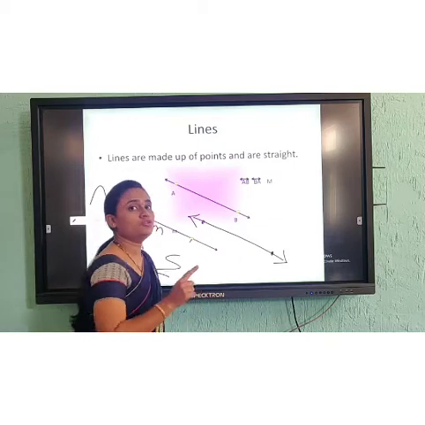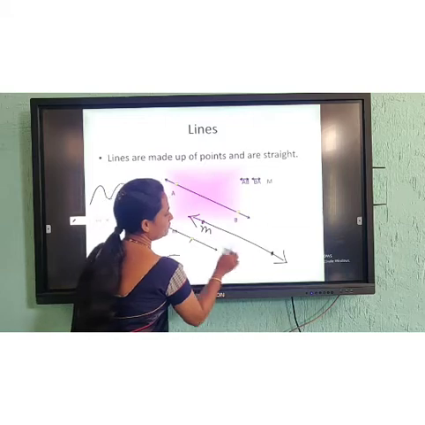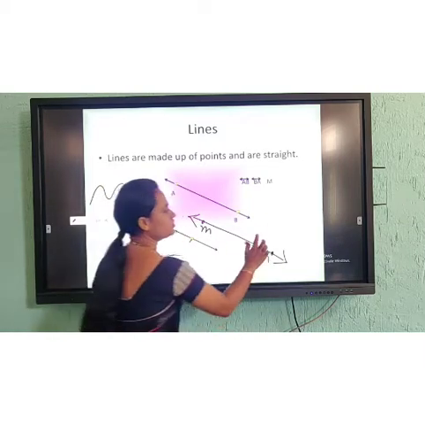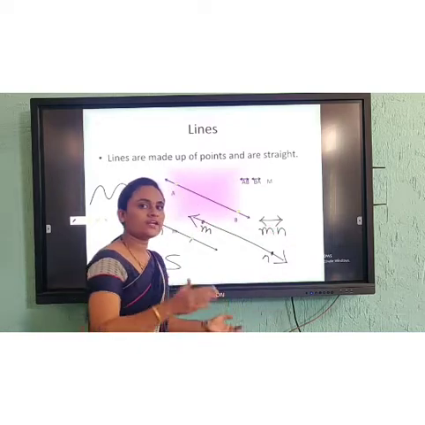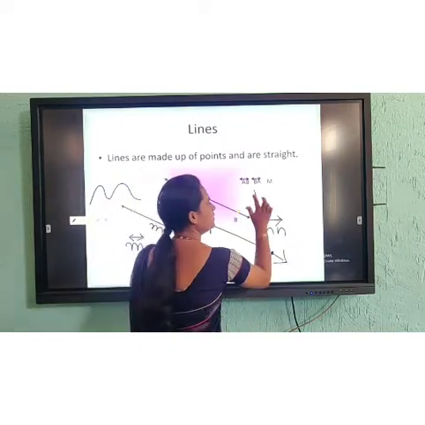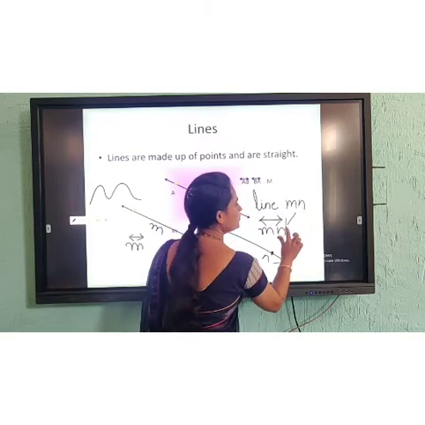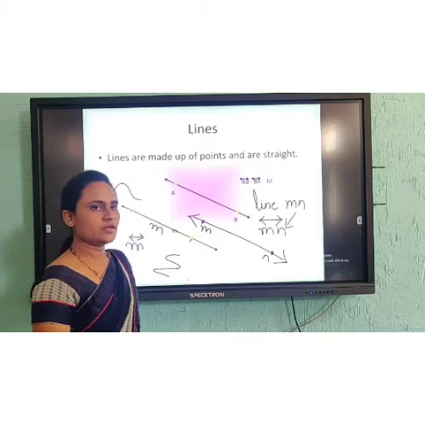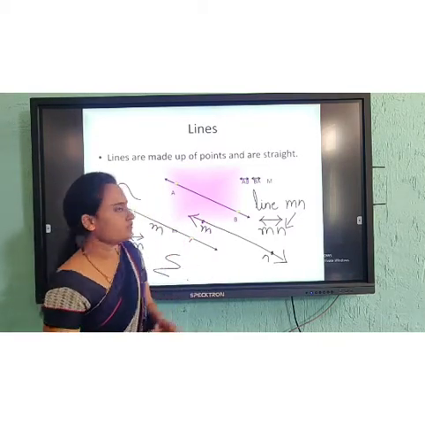And you should give a name. Don't forget to give a name. Whenever you draw, give any name, n. After giving it, just write n here, so that there is no need to write in a sentence, line MN. Instead of writing line MN, you can denote it like this also. Clear? So lines are made up of points and are straight.